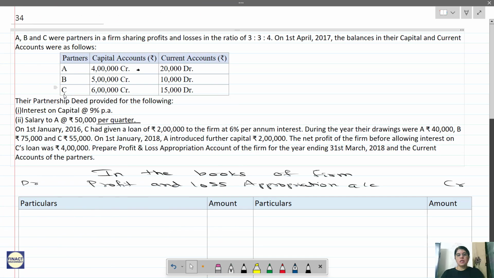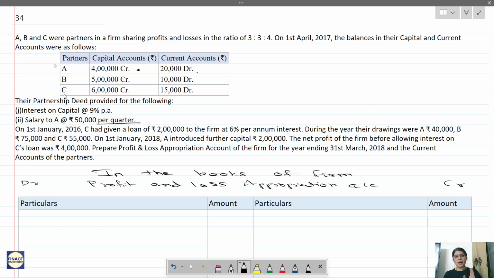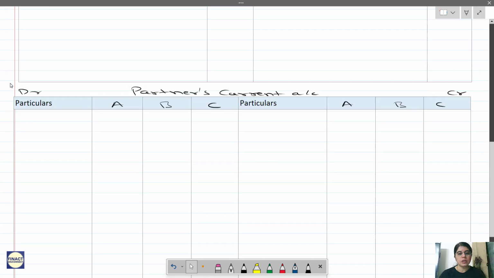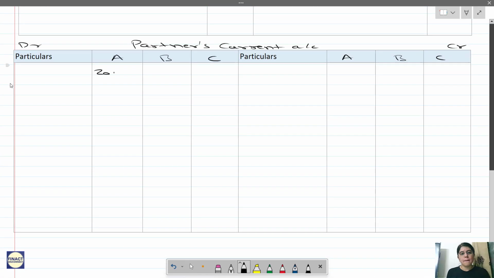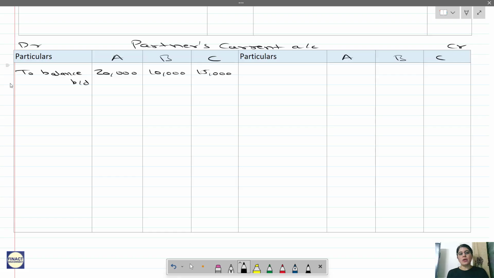Okay, so now see here. Whenever you are preparing a capital or current account, the first thing you do is write the balances in the capital and current account. Now they are asking you to prepare current account. Your balance in the current account is all a debit balance. So they will come on the debit side of current account as to balance brought down: 20,000, 10,000, 15,000. So they are given as a debit balance. Usually capital account has a credit balance. Current account can have any type of balance.